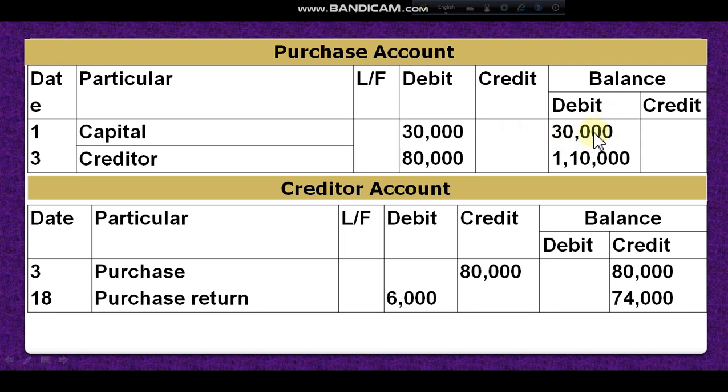So balancing now, 30,000 debit balance. Now again debit balance 80,000. So total debit balance is 1,10,000.